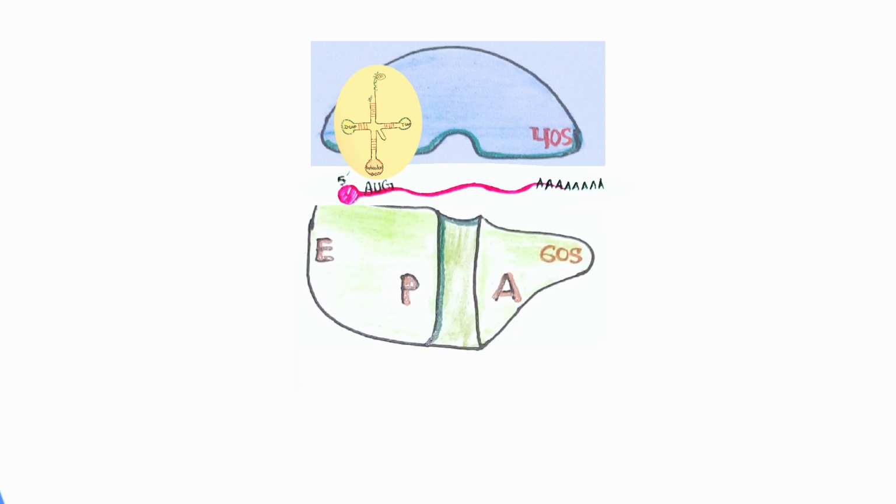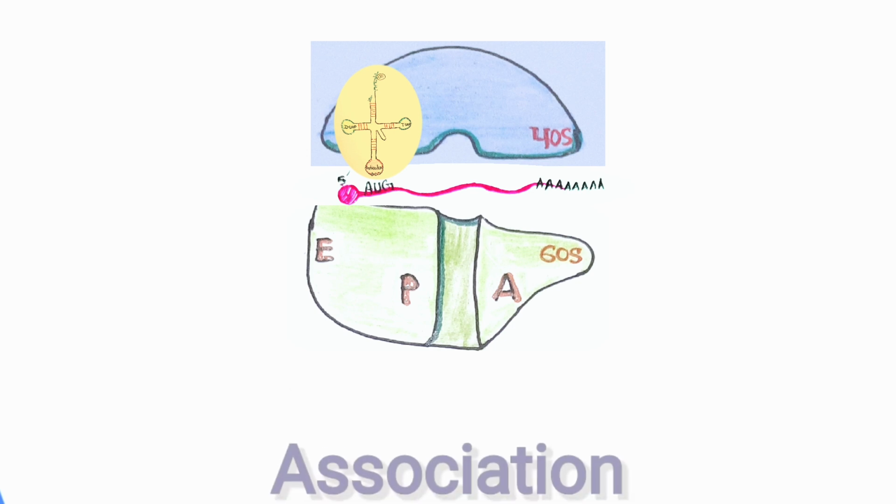Eukaryotic initiation factors help in this assembly. The larger subunit 60S joins to form the initiation complex, and this step is called association.